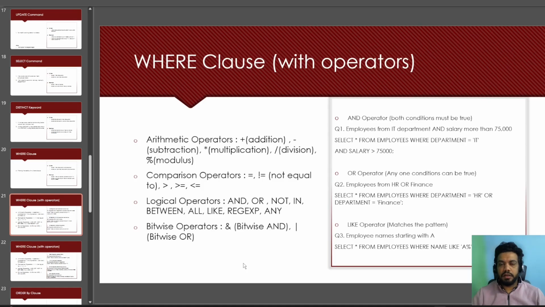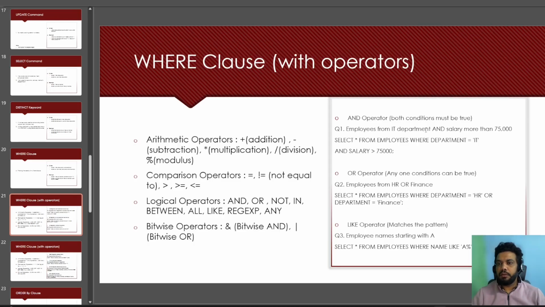Where clause with operators. So we were already looking at equal to and greater than operators. Equal to and greater than fall into comparison operators. And then there are arithmetic operators, there are logical operators, and then bitwise. So now we will look at certain examples. So first we will look at the AND operator. In the AND operator, both conditions must be true. So this is the question.